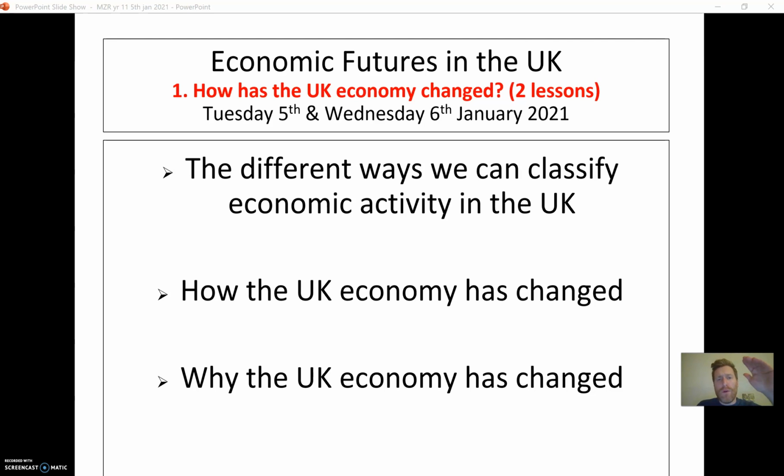3 key areas we're going to look at under key question 1, how has the UK economy changed. We're going to look at how we can classify economic activity in the UK. We're going to look at how it's actually changed, looking at some graphs, and then we're going to look at the reasons why. So why has the economy gone through these changes?